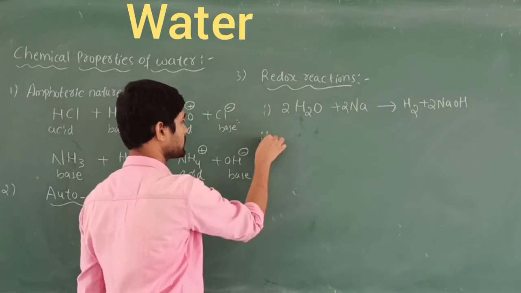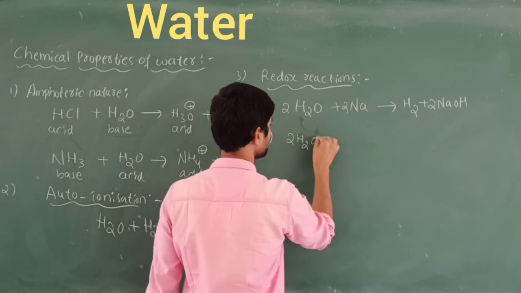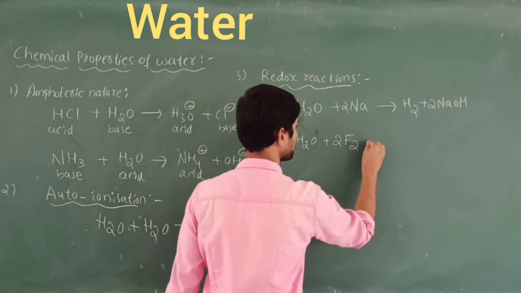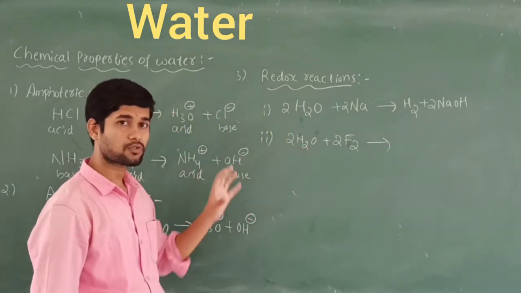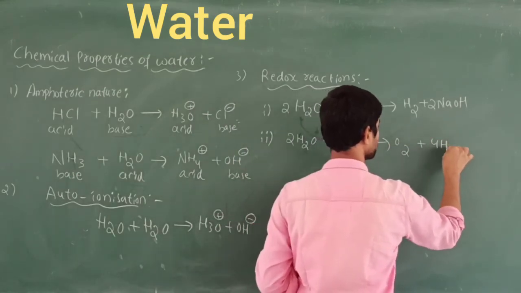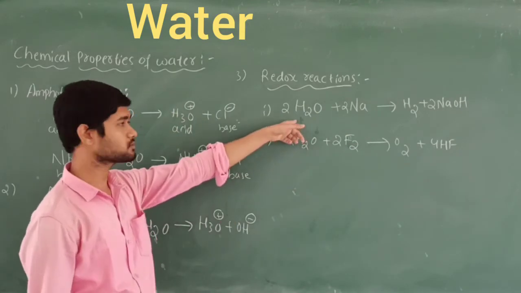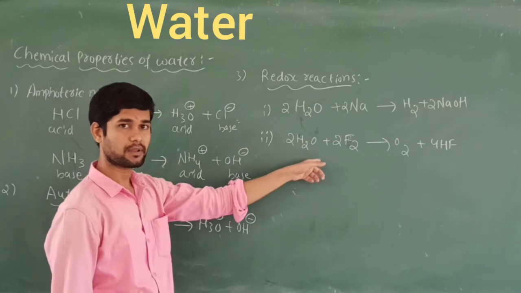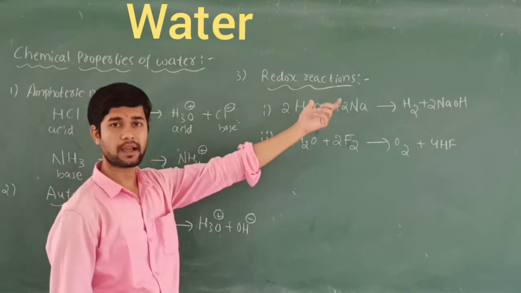And in another type of reaction, the water molecule is treated with fluorine. What happens here? In this case, the water molecule gets oxidized. Oxidized means O2 is formed here along with 4HF. Simultaneously, water in the other reaction acts as an oxidizing agent and gets reduced, and here it is oxidized. That type of reaction we call redox reactions.